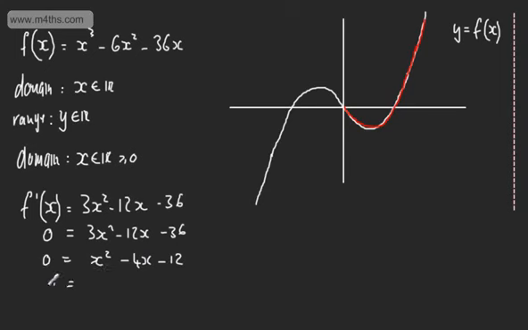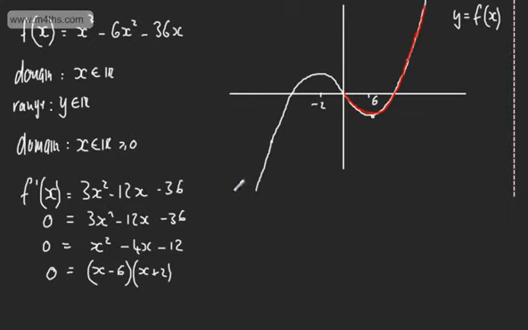So now we've got, what's that going to give me? That's going to give me x minus 6, and then x plus 2. So this point right here, as inaccurate as it is, is going to give us the x coordinate here of 6, and this is going to give us the x coordinate of minus 2. If we wanted to find the range of the function when x is restricted in its domain to values greater than 0, we could do f of 6.